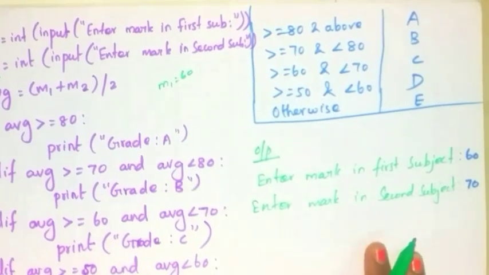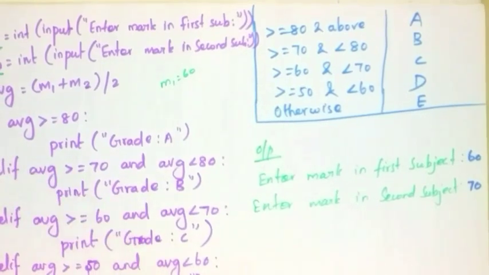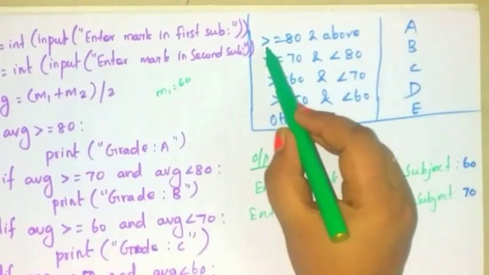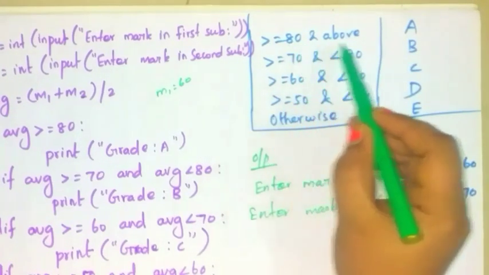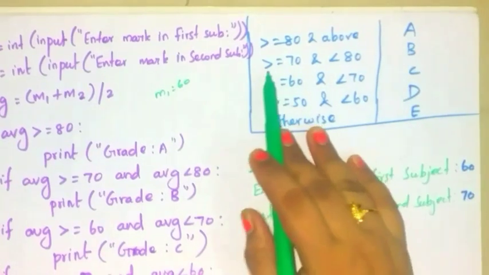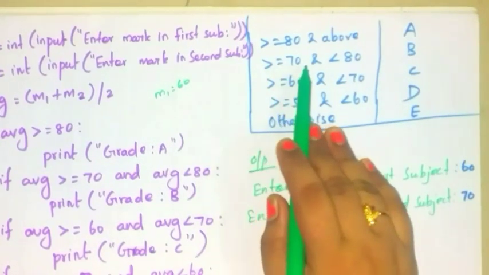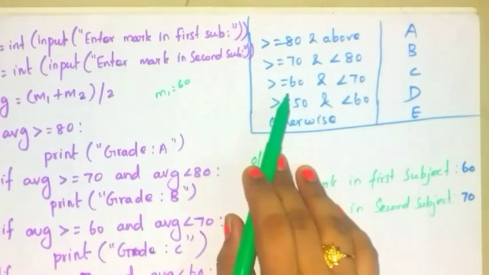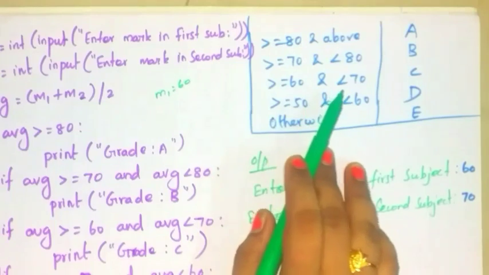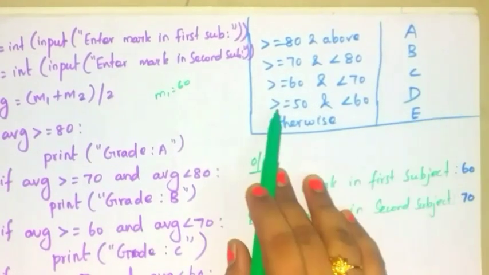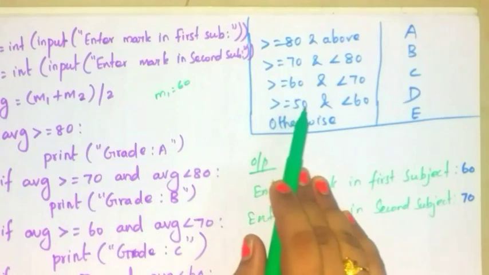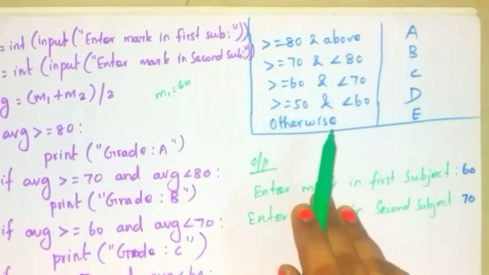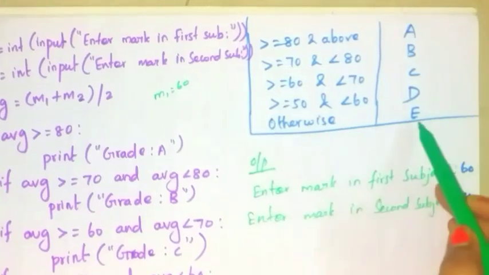Okay, now we are going to find out the grade. Okay, here your average mark and grade is given. If your mark is greater than or equal to 80, you will get grade A. If your mark is greater than or equal to 70 and less than 80, then your grade is B. If your mark is greater than or equal to 60 and less than 70, then your grade is C. If your mark is greater than or equal to 50 and less than 60, then your grade is D. If your mark is less than 50, then you will get grade E.